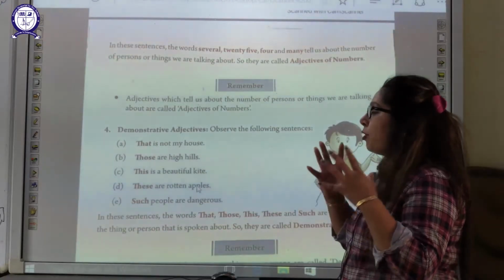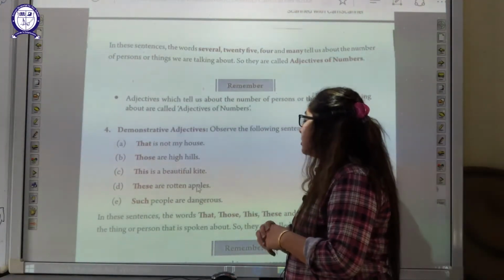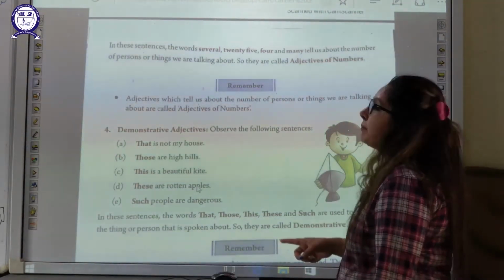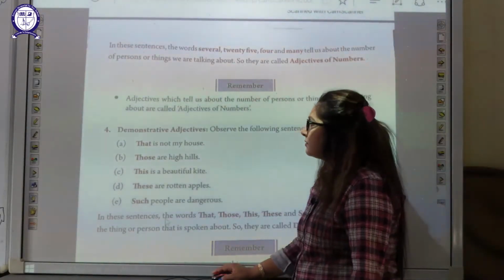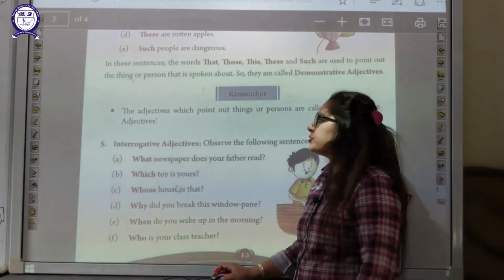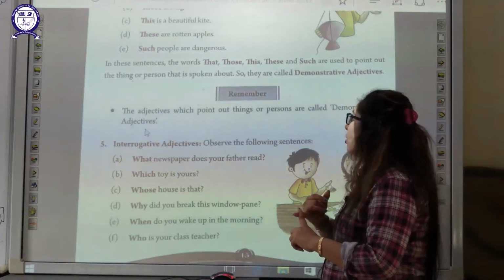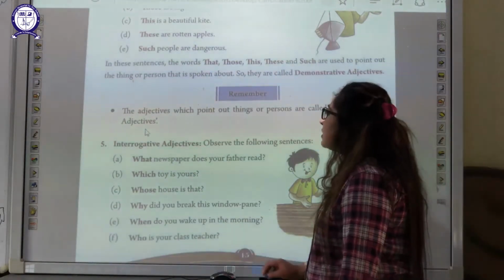So these are known as demonstrative adjectives. Points to remember: the adjectives which point out things or persons are called demonstrative adjectives.